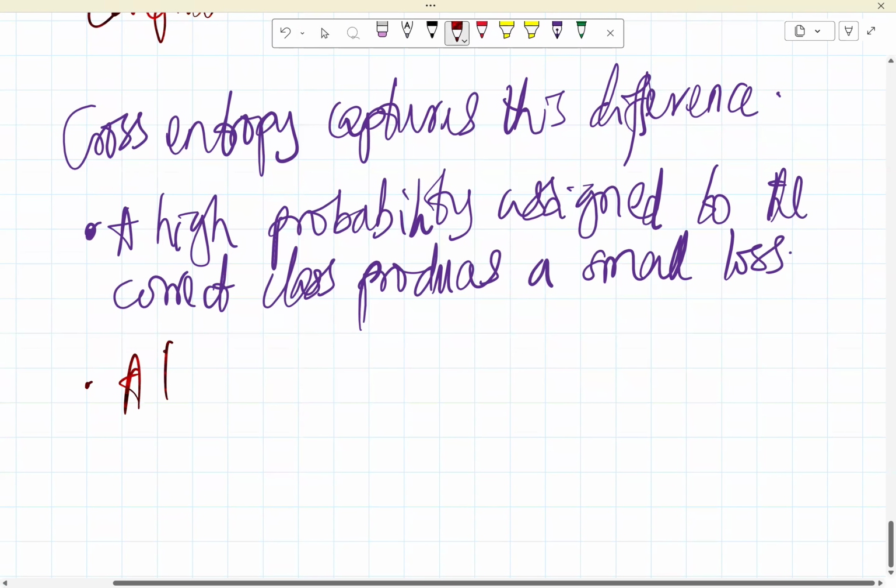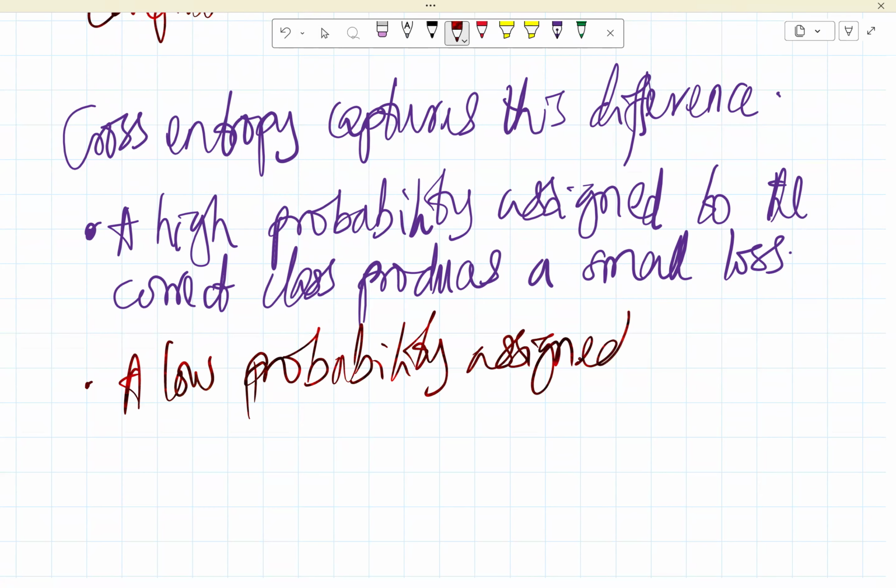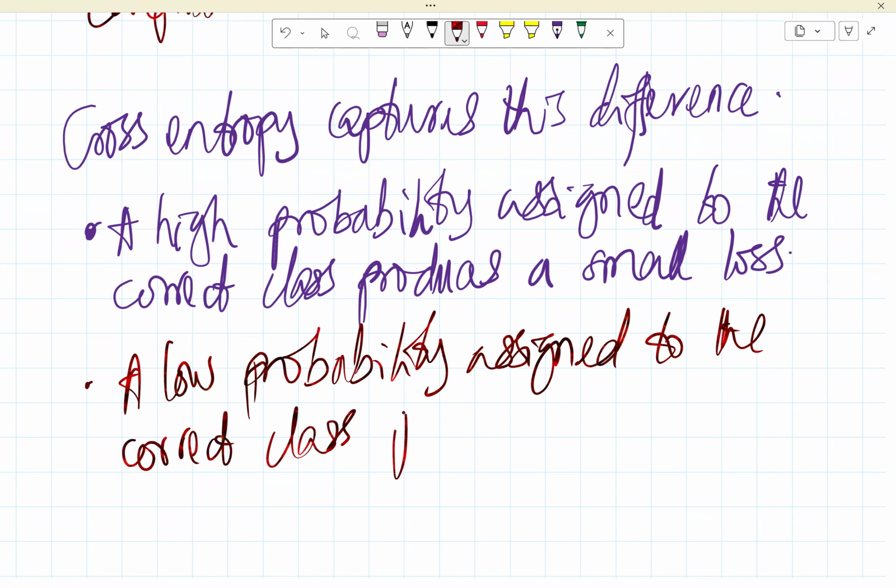Two, a low probability assigned to the correct class produces a large loss.